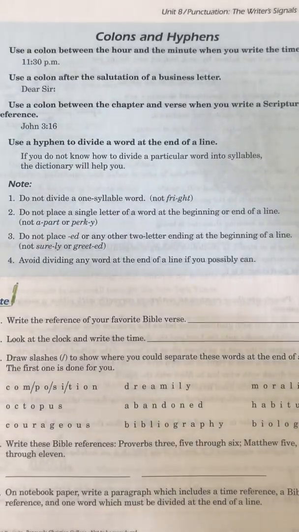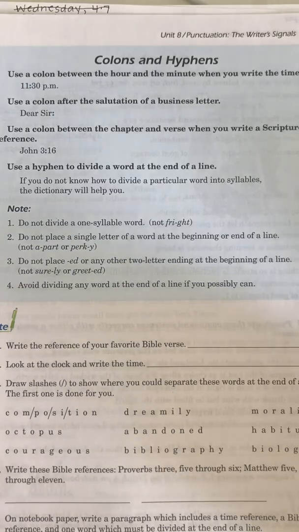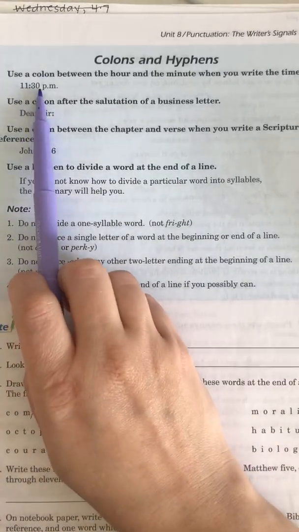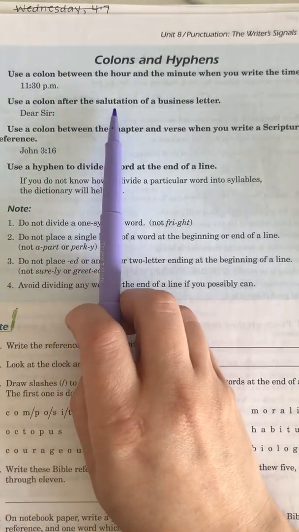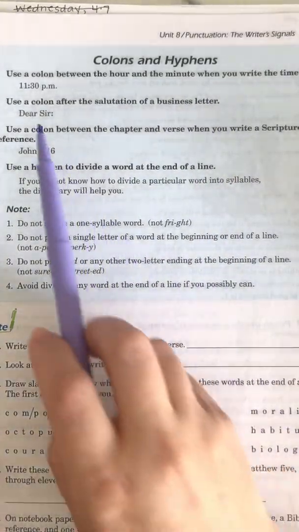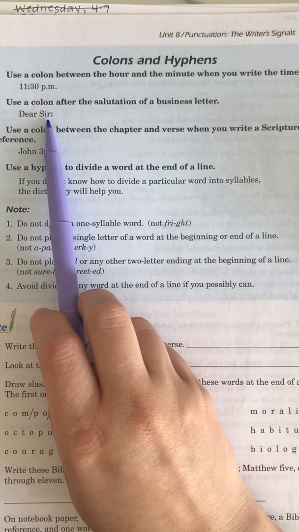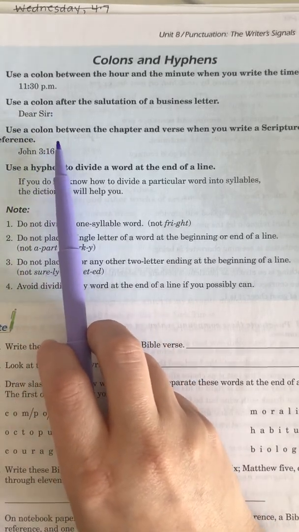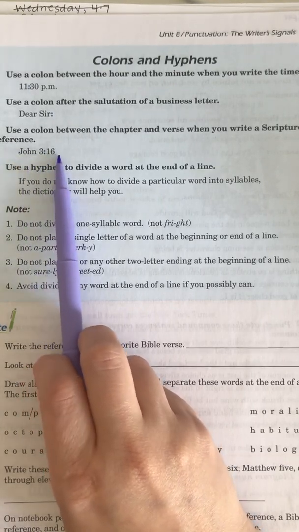So let's learn about where we see colons and how they're used. So here it says use a colon between the hour and the minute when you write the time. So that is probably the most often that we see them, in between numbers when we're telling time. Then it says use a colon after the salutation of a business letter. So if you're writing a business letter to, let's say, a company, then you would write a colon after the name, or in this case, after the word sir. Then you use them between the chapter and verse when you write scripture. We see this very commonly too, like John 3:16.